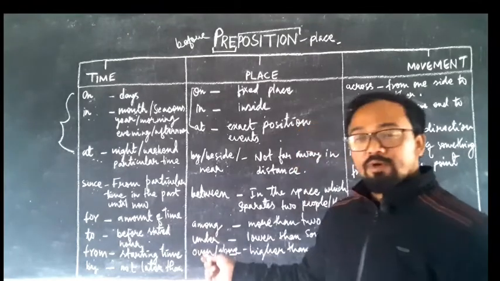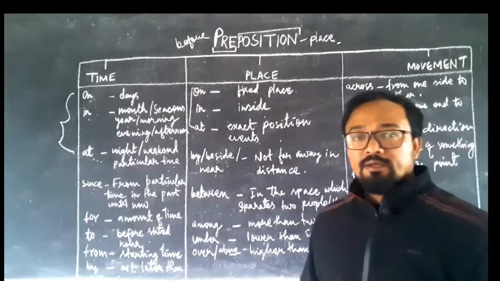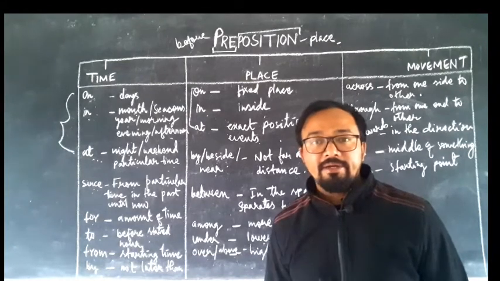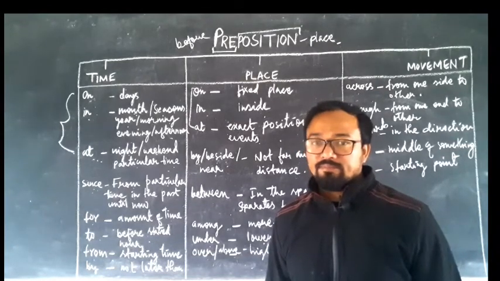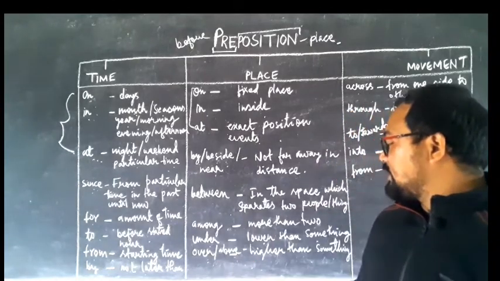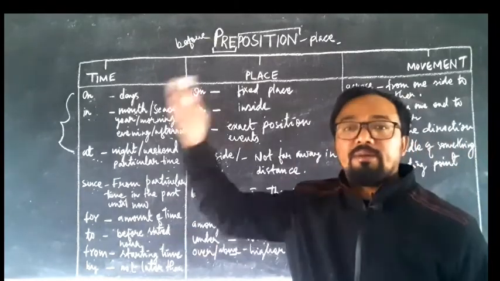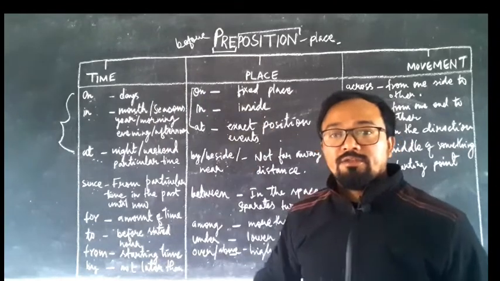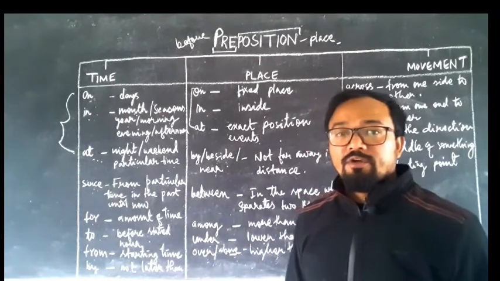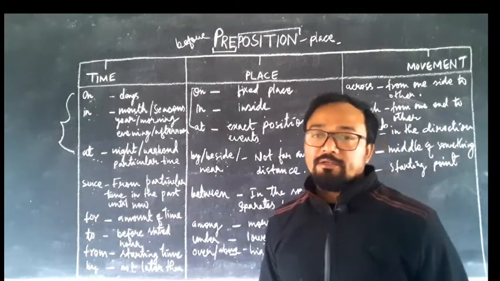Next word, under. Under means lower than something else. Like the cat is under the table. Next, the word over or above. It is indicating higher than something else, not at the fixed place but higher than something. Like the fan is above our head, or over our head. The bird flew over the trees, like that.